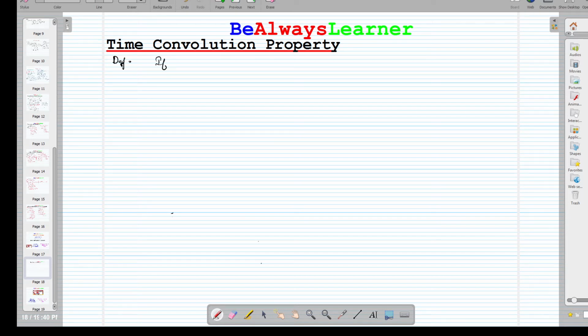Time convolution property we can define: if we know the Laplace transform of x1, which is a function of time, is equal to X1(s), and we also know the Laplace transform of x2, that is equal to X2(s). That's how we can define it.